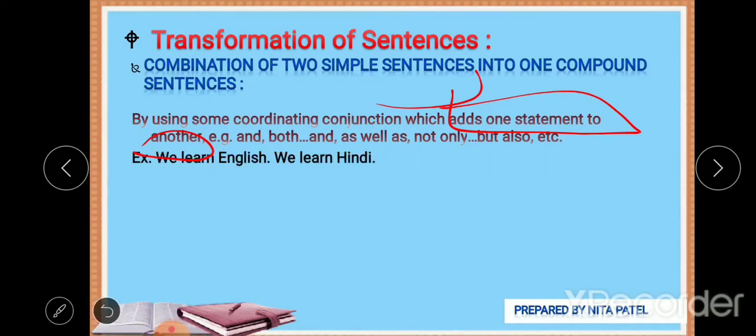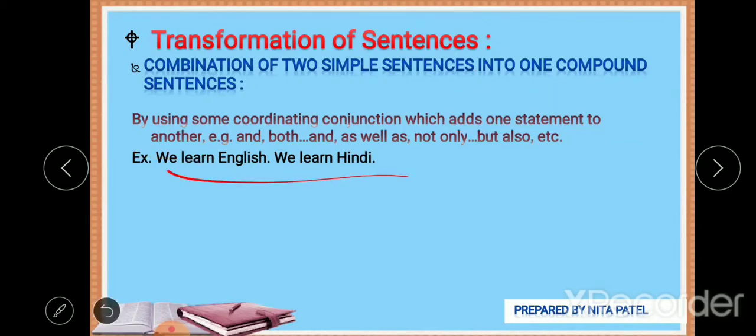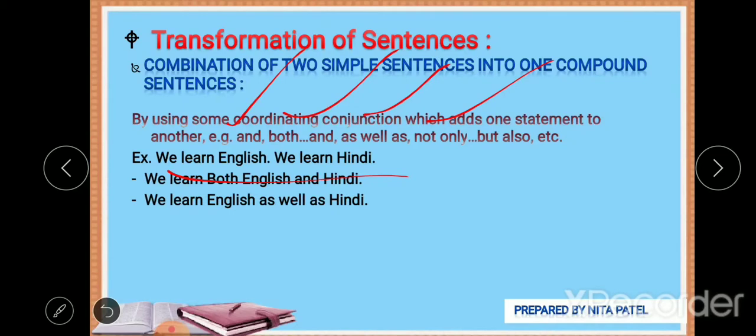Let's understand it with an example. We learn English, we learn Hindi. For both sentences we can go for and, both and, as well as, not only but also. If you have used any of these conjunctions, your statement is right. We learn English and we learn Hindi. We learn both English and Hindi. We learn English as well as Hindi. We not only learn English but also Hindi.